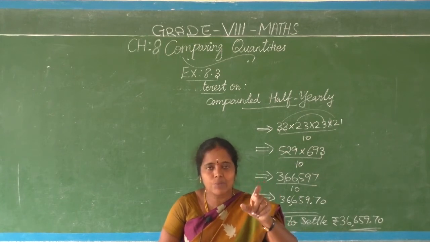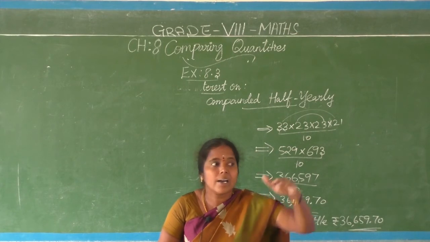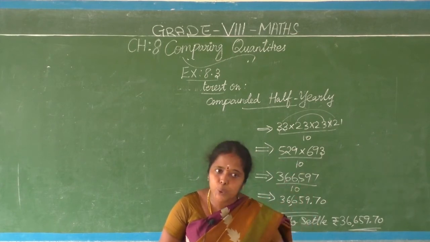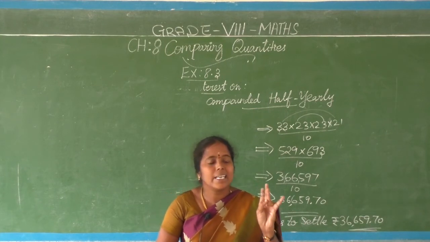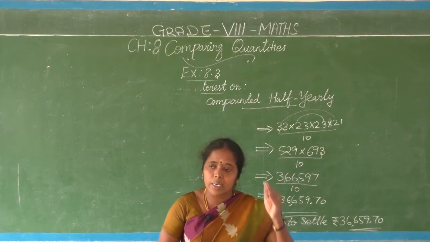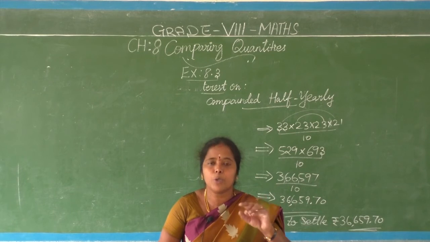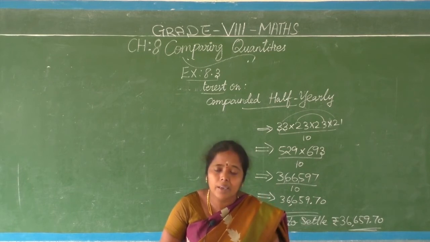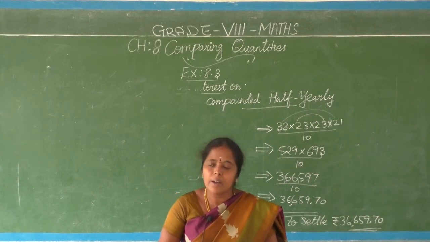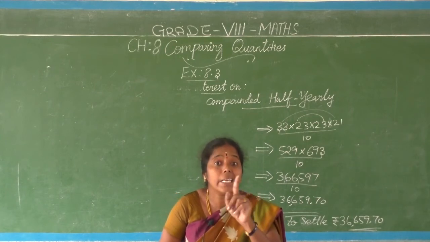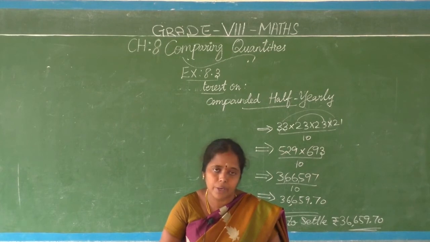Instead, if the word depreciated or decreased or reduced comes, you have to choose the formula P into 1 minus R by 100 the whole power n. Clear? P into 1 minus R by 100 the whole power n. So there are two different models here.